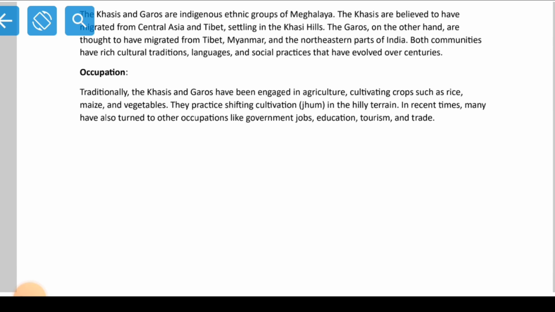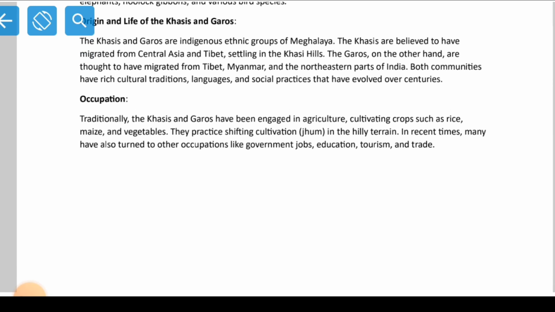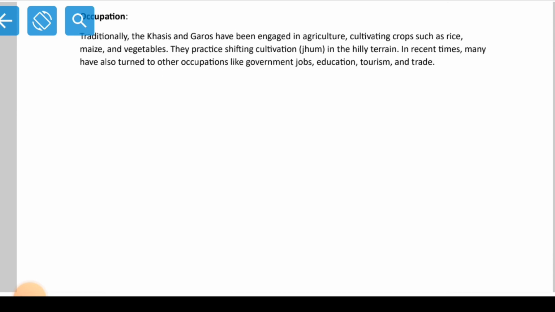Now, occupation. What can be our occupation? Traditionally, the Khasis and Garos have been engaged in agriculture, cultivating crops such as rice, maize, vegetables. They practice shifting cultivation or jhum cultivation in hilly terrain. In recent times, many have also turned to other occupations like government jobs, education, tourism, and trade.